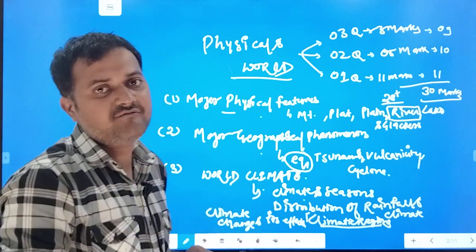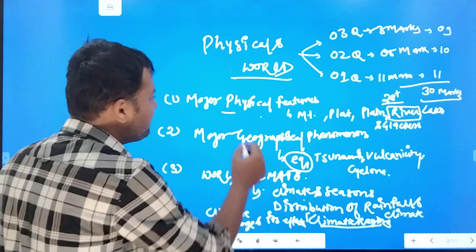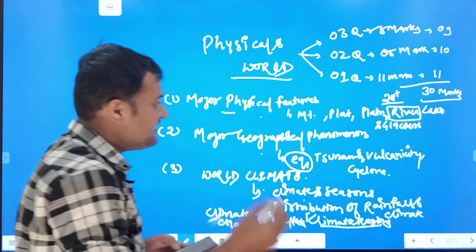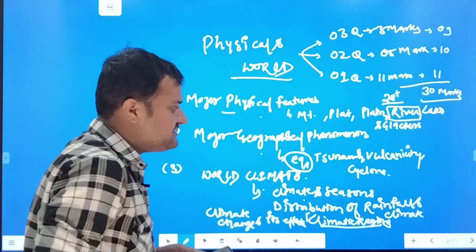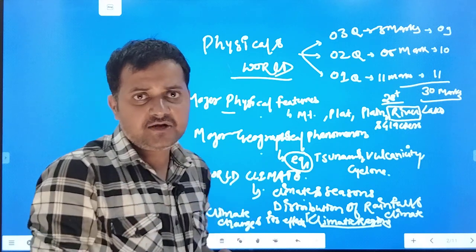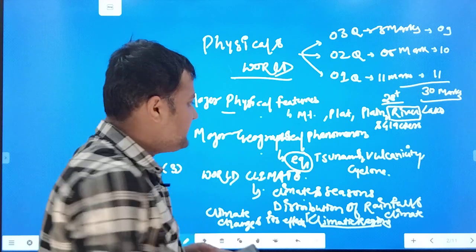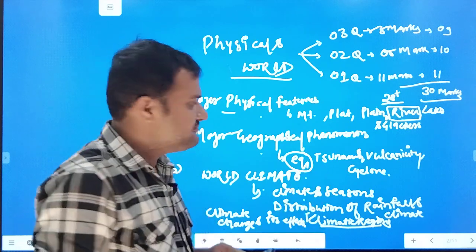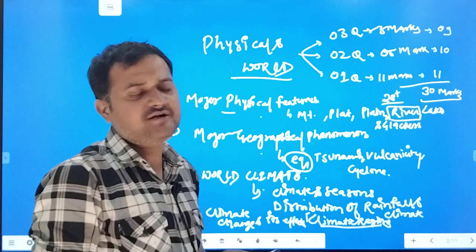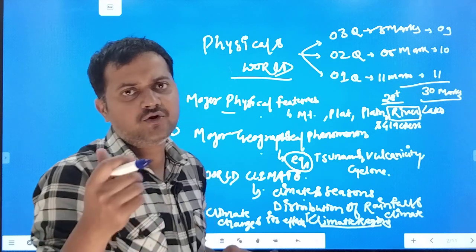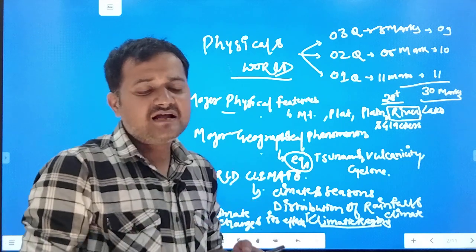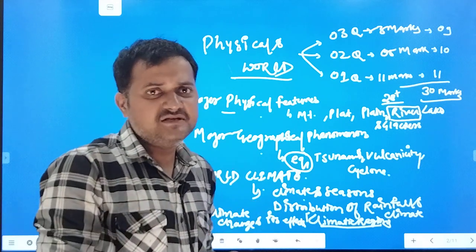So what I am going to cover in these videos, I'll start from this. I'll cover the world mountains, then world plateaus, then plains, then rivers, lakes and glaciers, then move on to the major physical phenomena: earthquake, how earthquakes come, what are the terminologies related to earthquakes, major earthquake regions of the world, then what is a tsunami, how a tsunami comes, then volcano, types of volcano, their shape, and the landforms associated with volcanoes. Then cyclone: there are 2 types, tropical cyclone and temperate cyclone, how they originate, what is the structure of the cyclone, and what conditions are favorable for these cyclones.